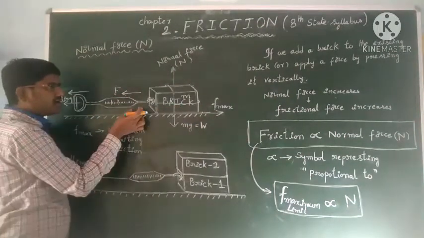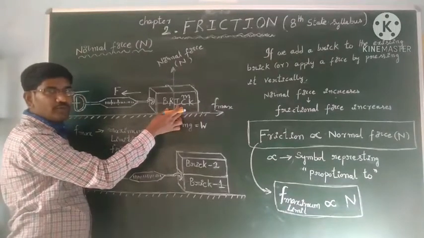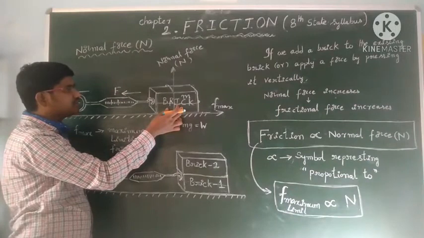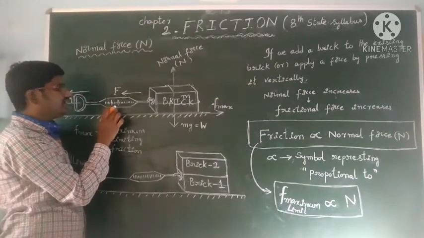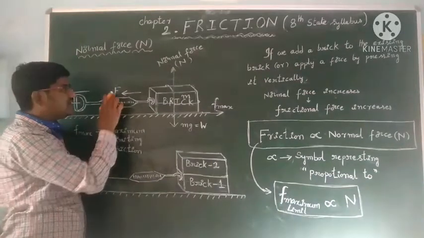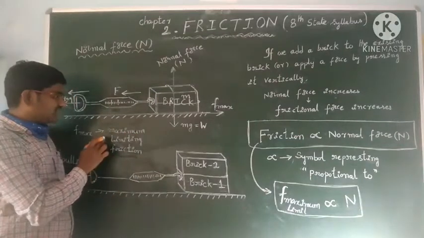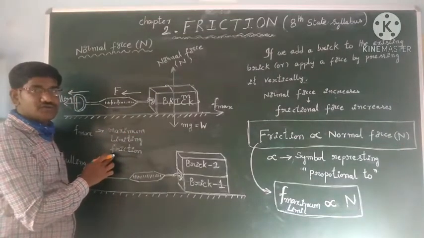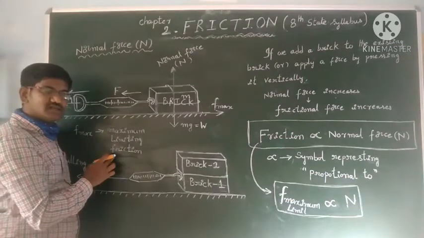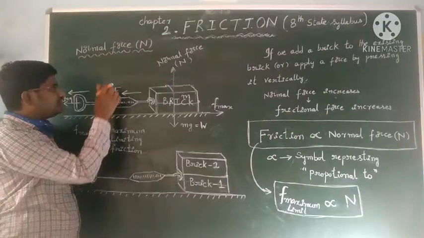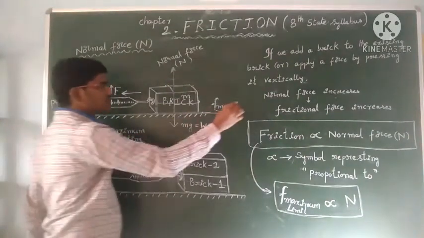When this block is just ready to move, we are noticing the value of the applied force here. If that is exactly equal to F maximum, it is ready to move. In that situation we calculate the maximum limiting frictional force. We know from the previously discussed activity, when we increase this applied force, the frictional force also increases.